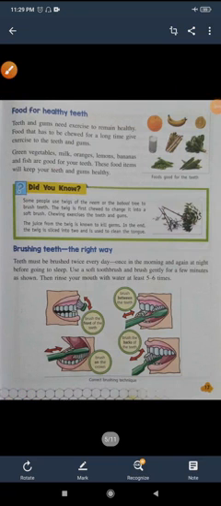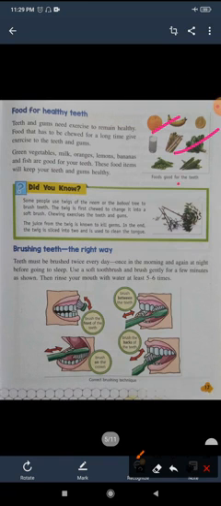So here you can see food for healthy teeth, things you should take in your diet. Green vegetables, milk, oranges, lemons, bananas, and fish. These are all good for teeth.